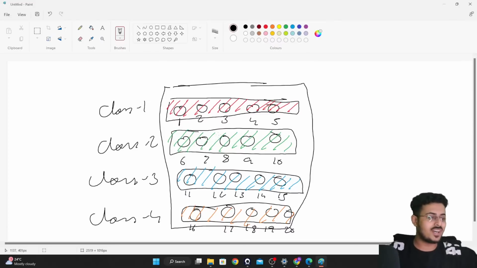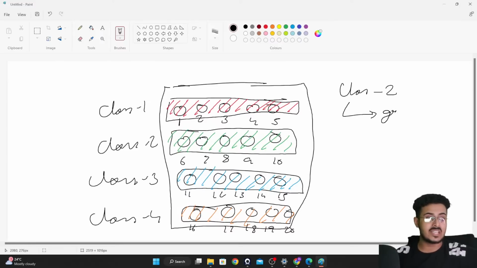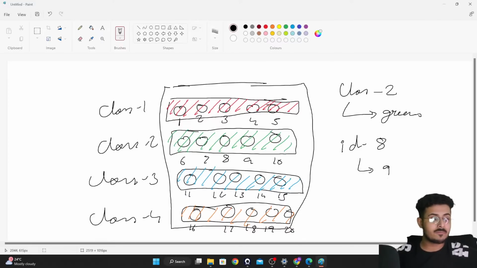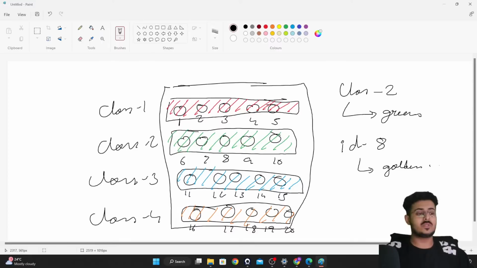So now there are two rules that are getting applied. The student with roll number 8 is in class 2, and all the students in class 2 are told to wear green color clothes. But I am also saying that the student with ID of 8 should be wearing golden color clothes, right, guys? Please let me know.